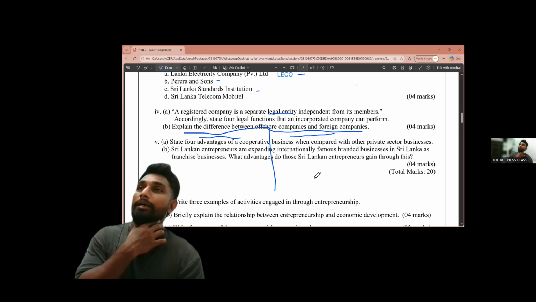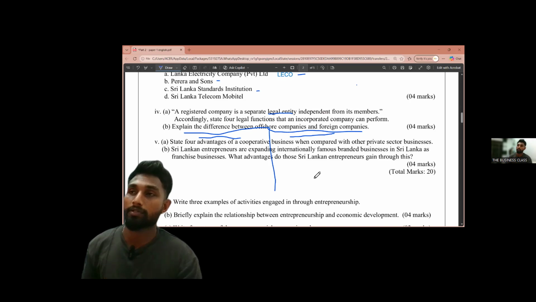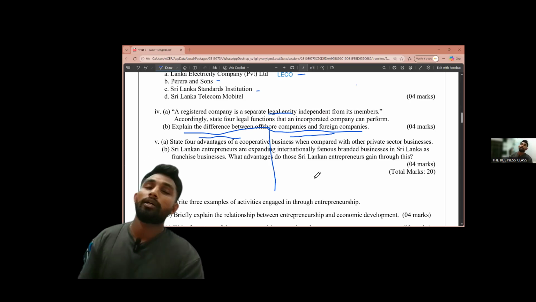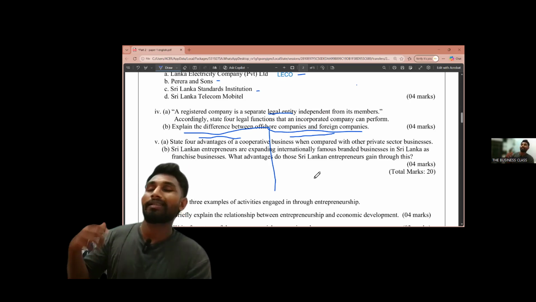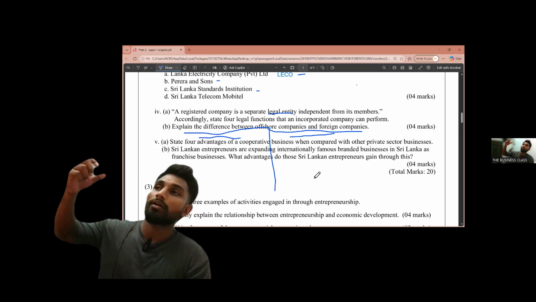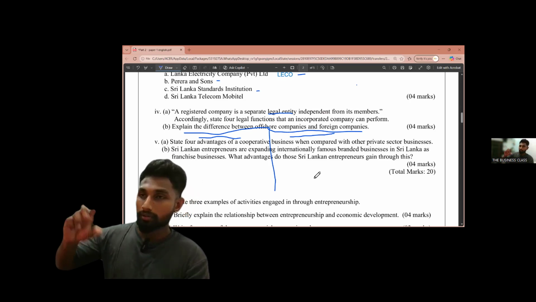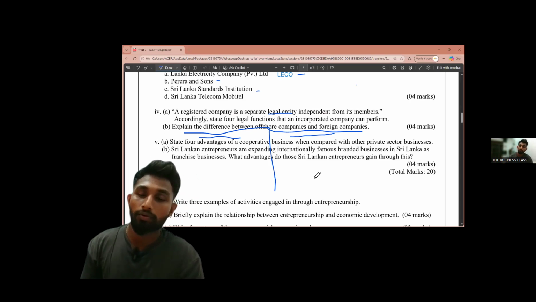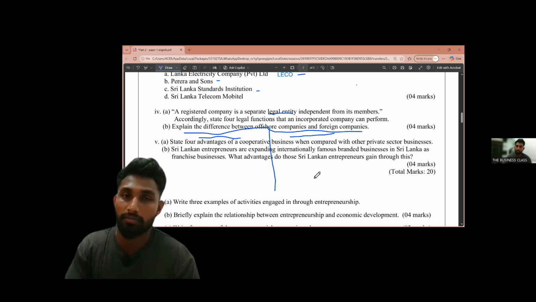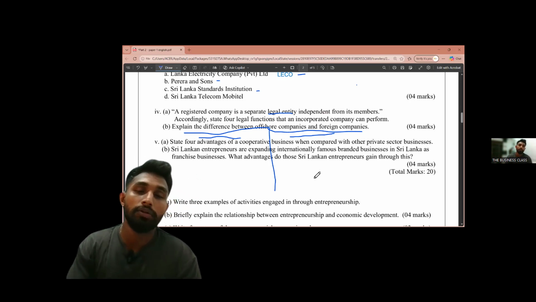So if there is a foreign company, it actually operates in Sri Lanka. Take a foreign company of Sri Lanka that is operating in India, and in India they have another branch. These foreign companies have a branch system, but offshore companies don't have a branch system.